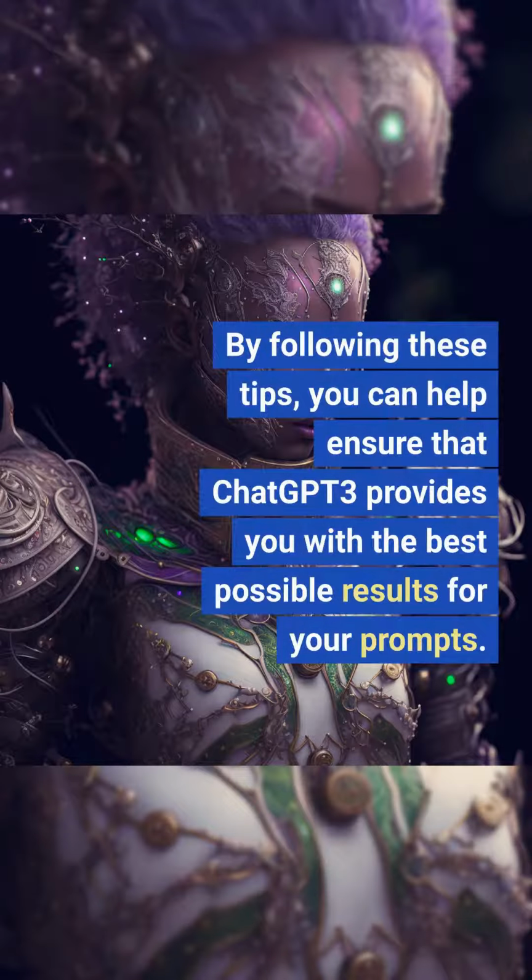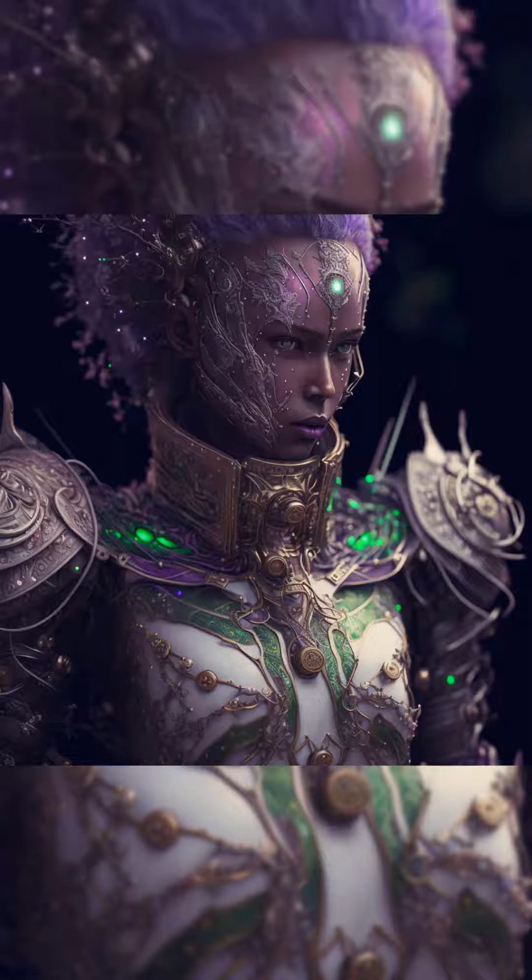By following these tips, you can help ensure that ChatGPT3 provides you with the best possible results for your prompts. And with its ability to automate various tasks, you have the potential to greatly increase your efficiency and earn digital passive income. So, give it a try and see the potential for yourself.